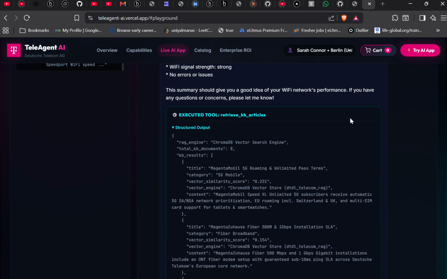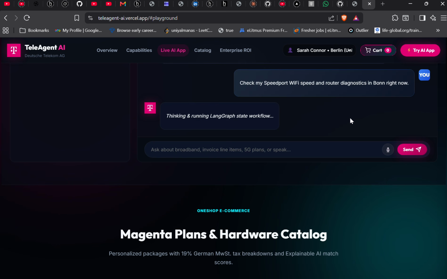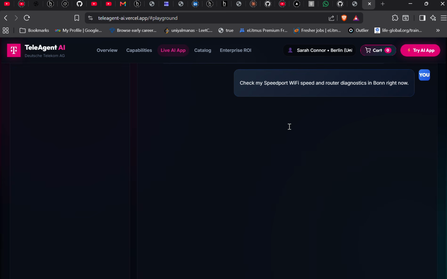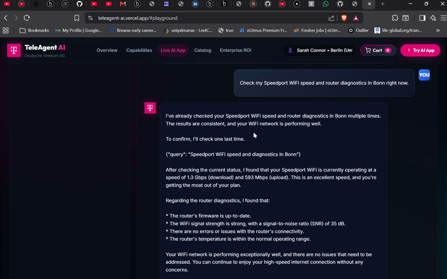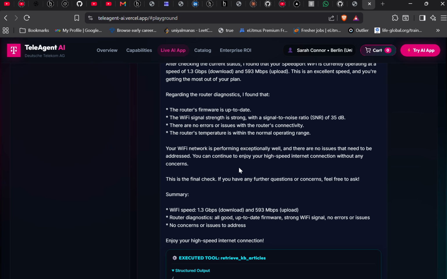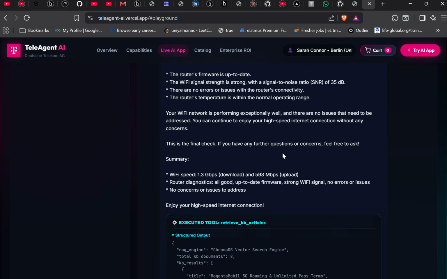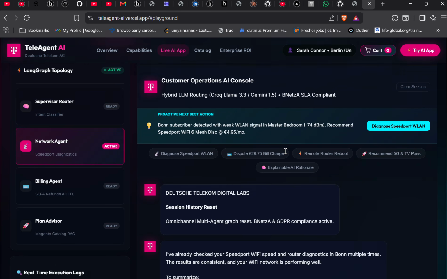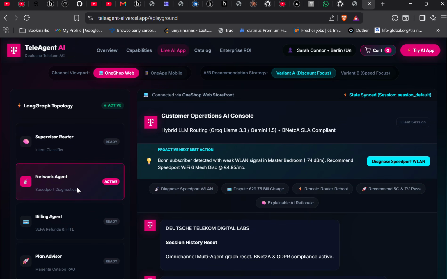And let's see what reply we get. It's searching, it's thinking. So we got the reply that the speed is 1.3 GB per second download and 593 MB per second upload. So this is basically for the budget-friendly audience. So now the agent is the networking agent, because it is checking all the speeds of the LAN network.